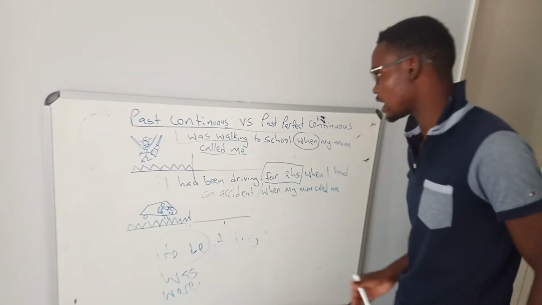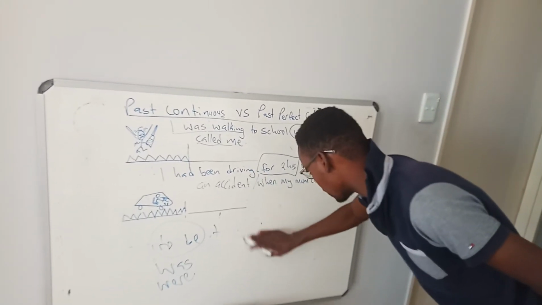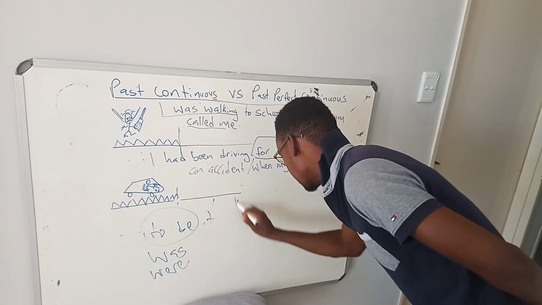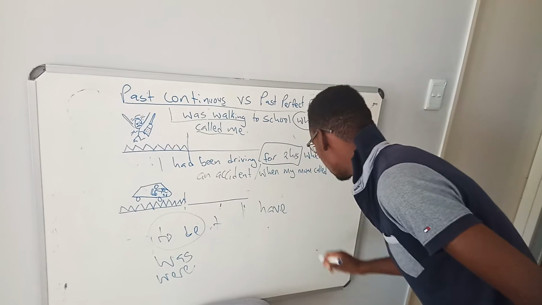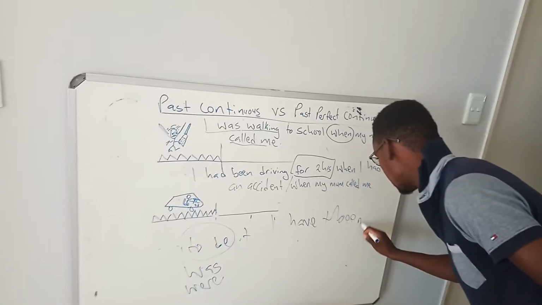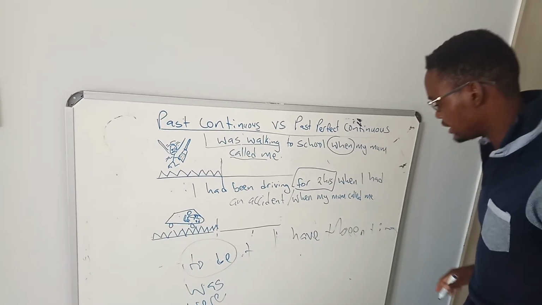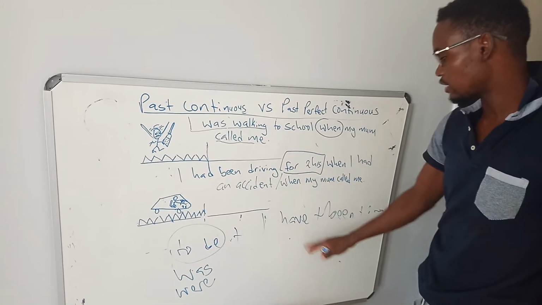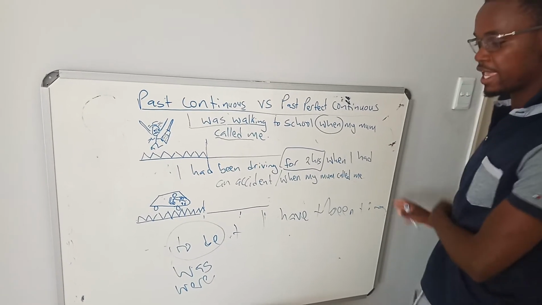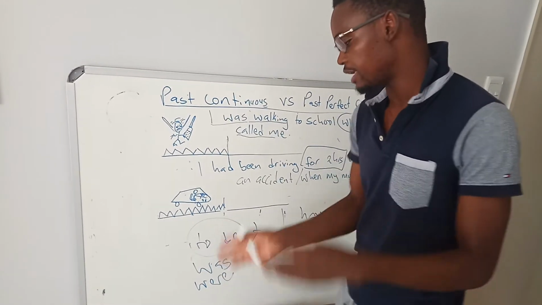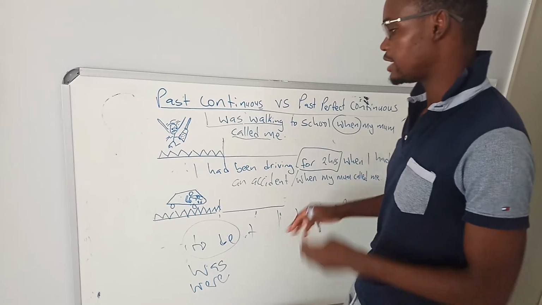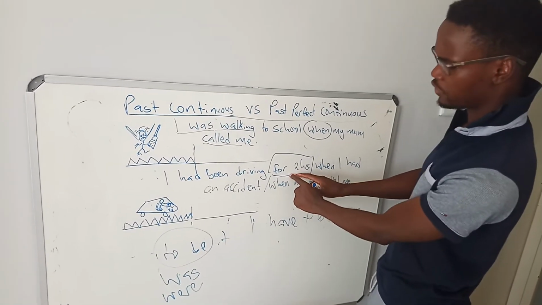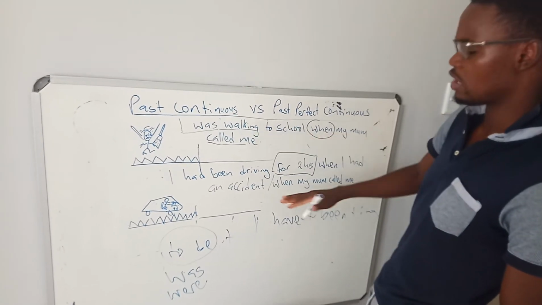And then for past perfect continuous, we are going to have the verb. We've got the subject, then have plus been plus ing. Okay, so that's the difference here. So this is how you form past perfect continuous. We've got the subject, to have, plus been plus ing. Here we've got the verb to be in the past, and then ing. Okay, so I think that's the difference. The main difference is on the duration. Here we don't have the duration. Here we've got the duration.